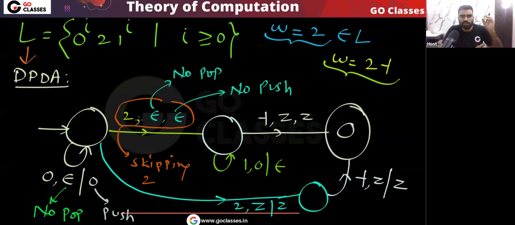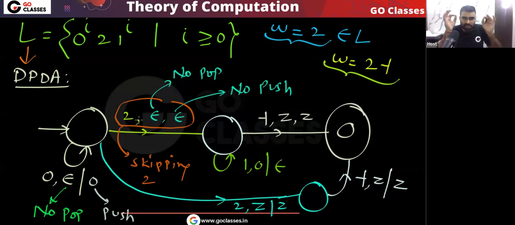One more thing, whenever you are creating a DPDA or PDA, you don't have to worry about which type of PDA or DPDA you are creating. It does not matter whether you are creating the DPDA with more states or fewer states. What matters is that for any language, if you can create some DPDA, any DPDA, then that language will be DCFL. And for any language, if you can create some pushdown automata, then that language will be CFL.